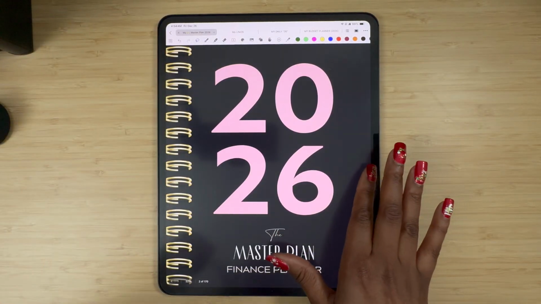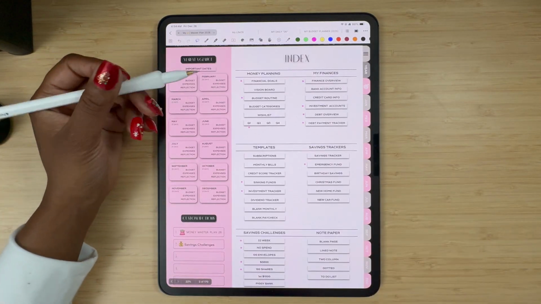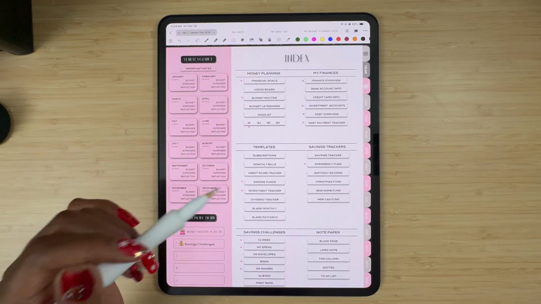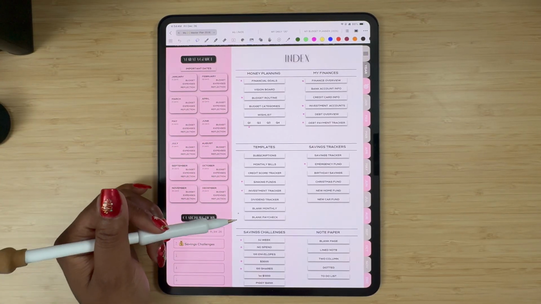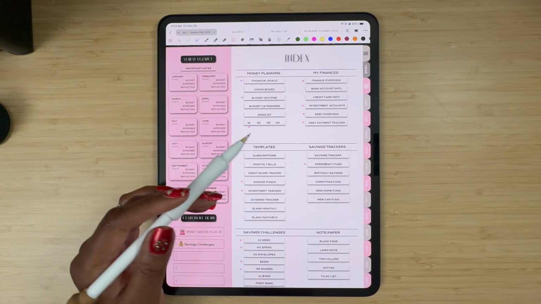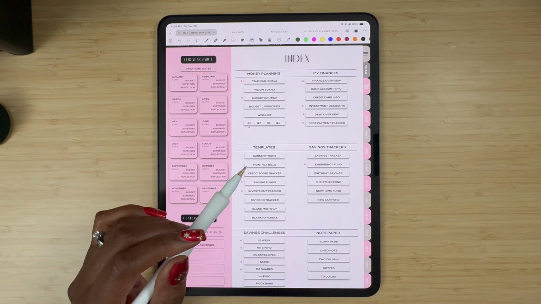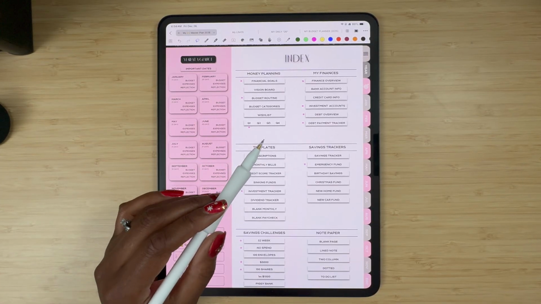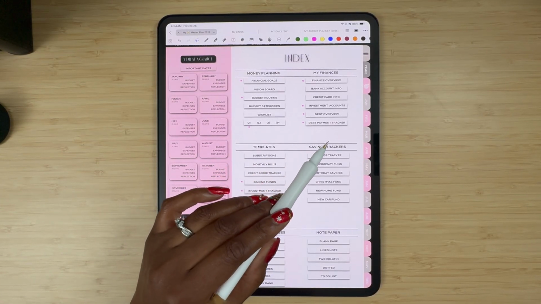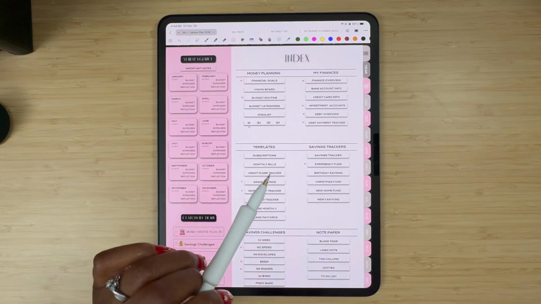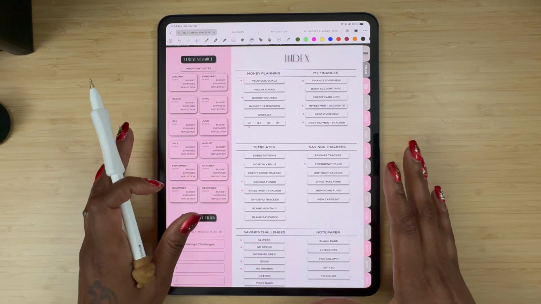So for my money plan, I'm going to be setting my financial goals. I'm going to be choosing some sinking funds and savings challenges, as well as doing my investment planning. And I want to make sure that I write in my 2026 starting debt amount because I didn't do it last year. So I want to make sure that it gets done this year. So don't let me forget, y'all.